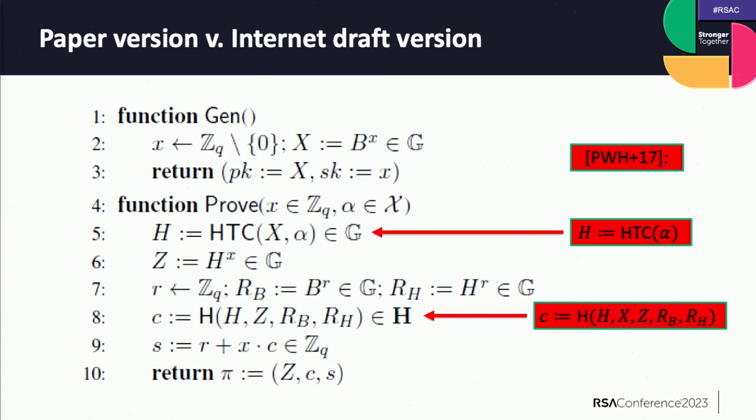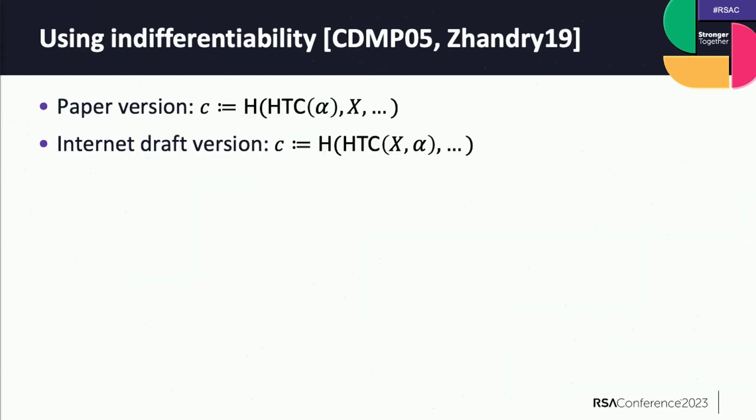But there's a minor difference between the paper version and the internet draft version. Basically, which exact thing is hashed in which exact hash function? There's an inner hash and an outer hash. In the paper version, the public key is hashed in the outer hash, and in the internet draft version, it is hashed in the inner hash. So there's this subtle difference.